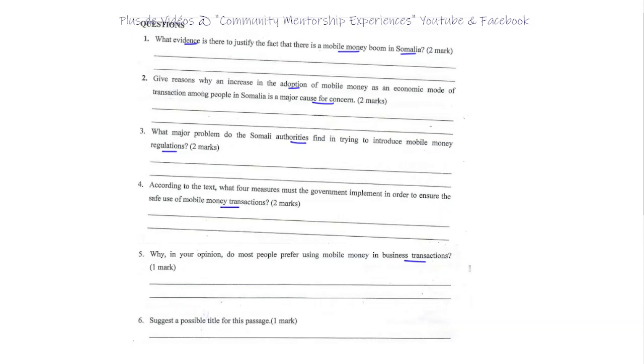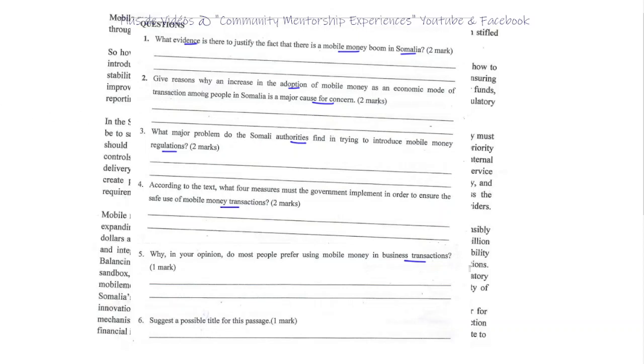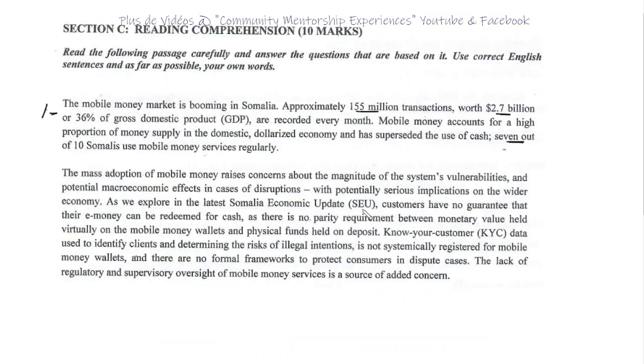And I remember reading in the text somewhere around here, where question 2, they were saying the mass adoption of mobile money raises concern about the magnitude of the system vulnerabilities. I can't say that word today. Okay, what else?